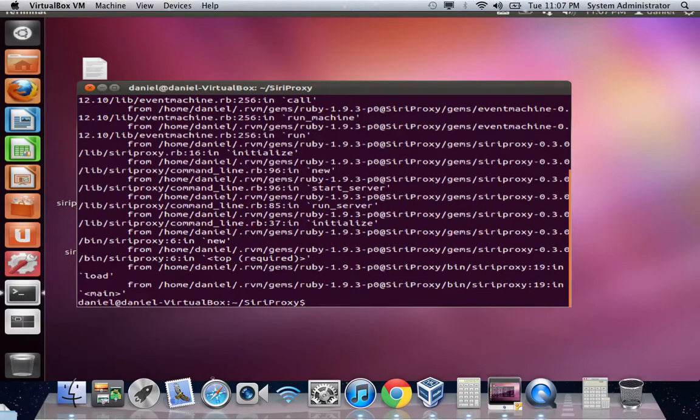So it doesn't work. Another way to do it is just type sudo killall ruby.